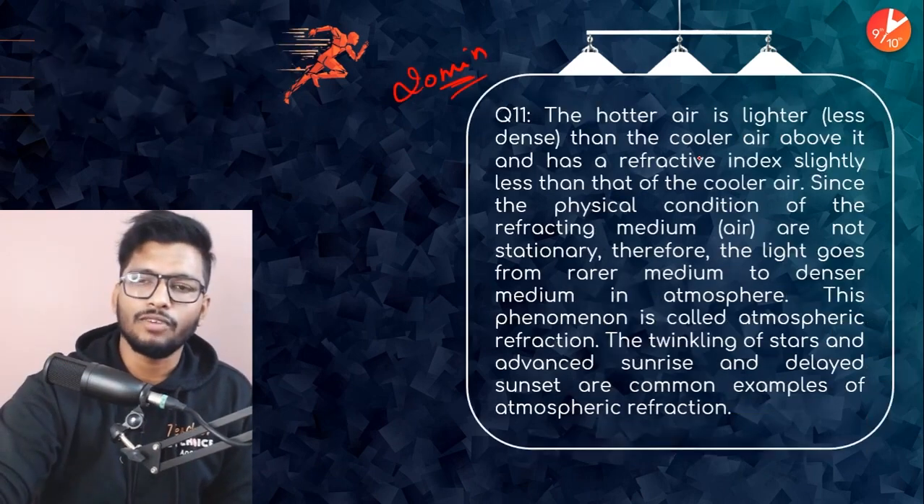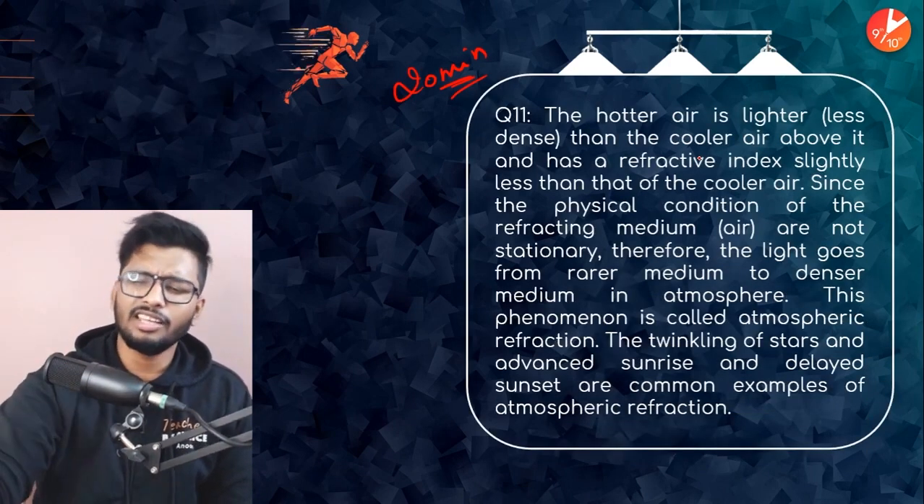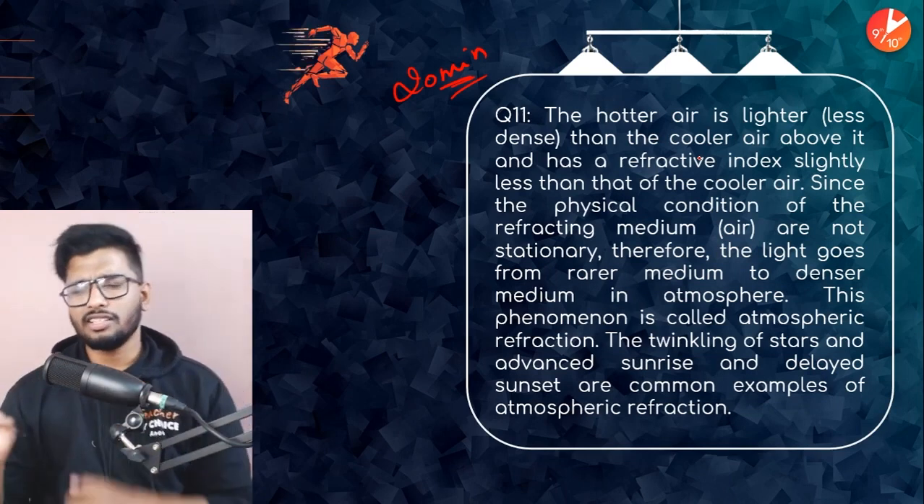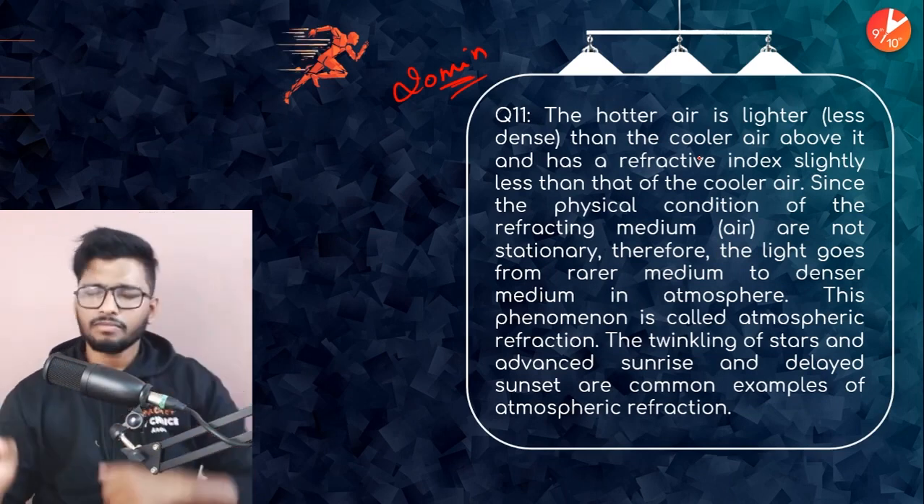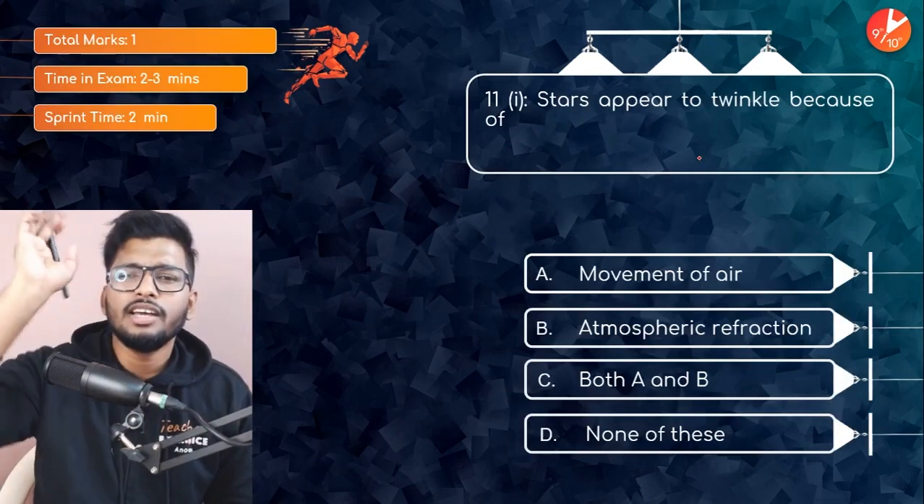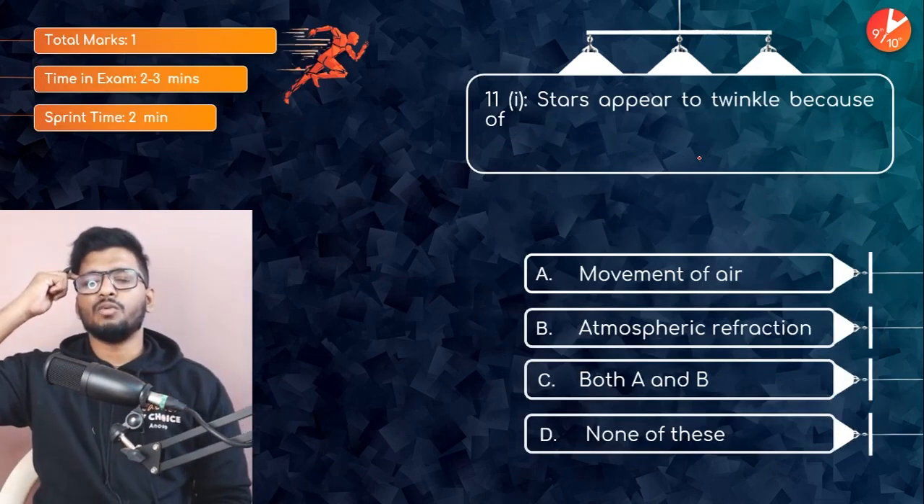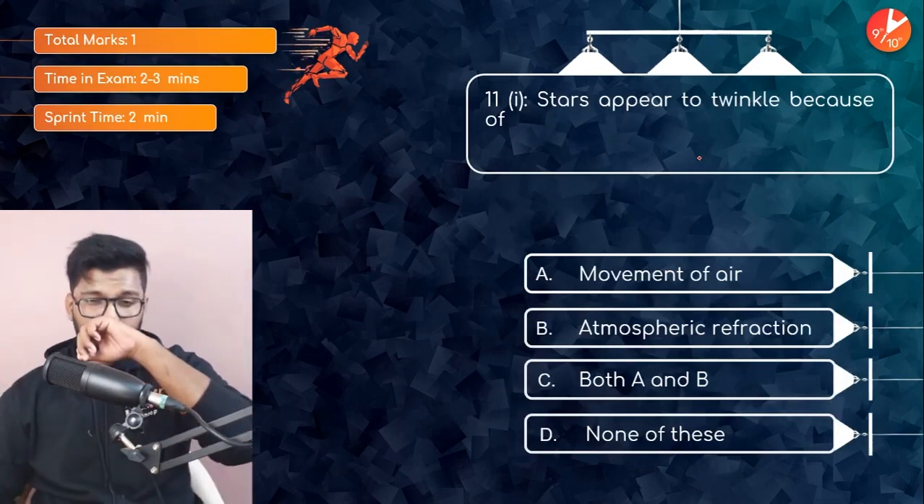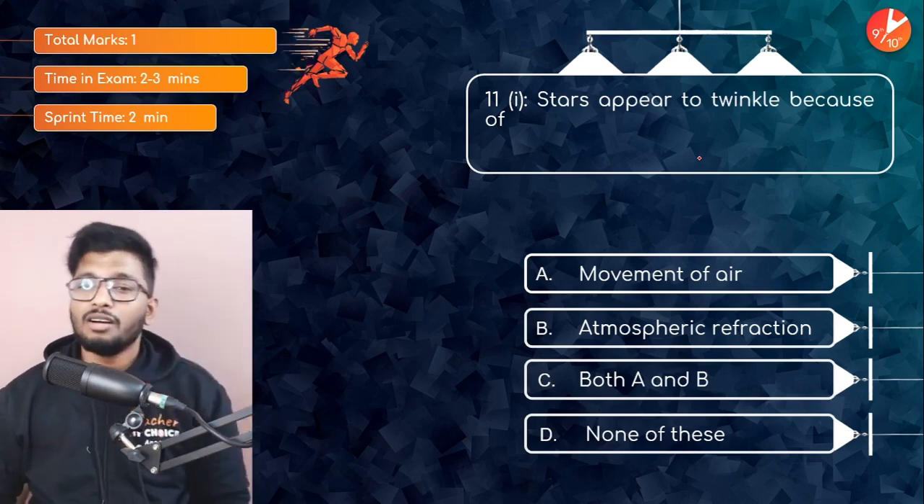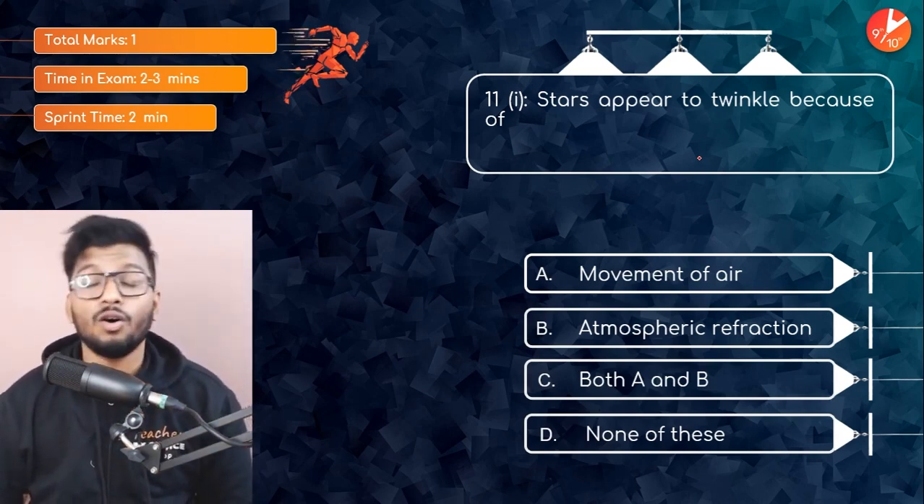Very simple, guys. Very simple paragraph. Basically, the whole gist is that they're talking about atmospheric refraction, right? So here's the first question. Stars appear to twinkle because of what? Movement of the air, atmospheric refraction, both movement of air and atmospheric refraction, or none of the above.